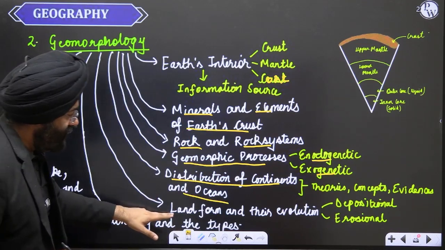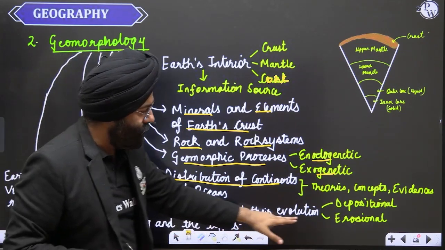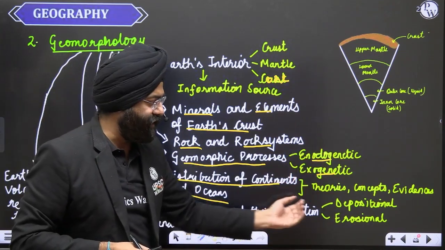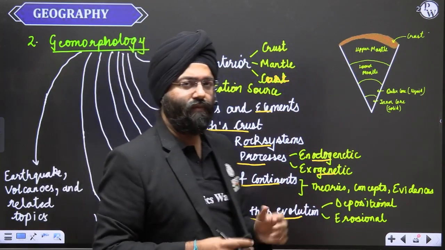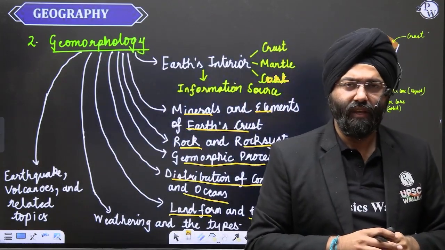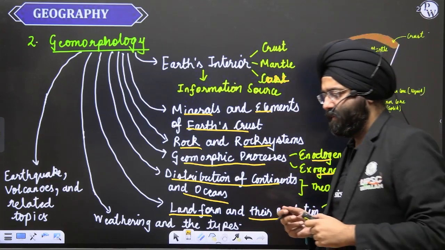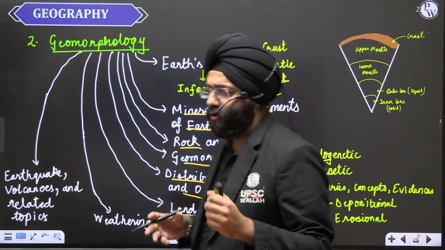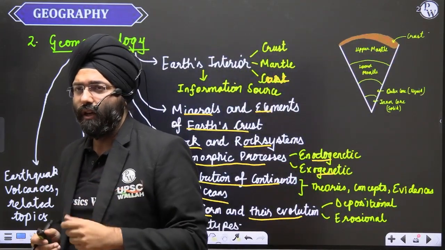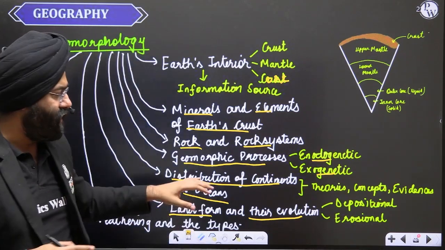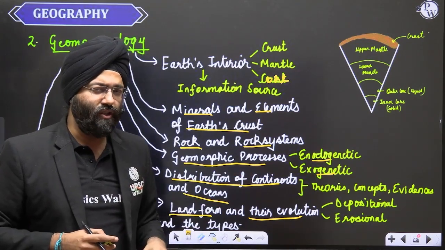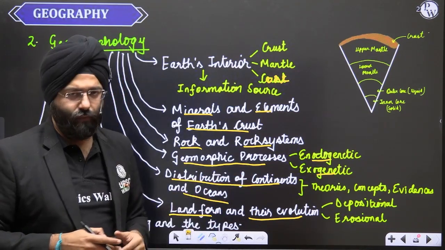Then we have the various landforms and their evolution, the depositional processes and the erosional processes that are taking place. So these are in themselves a wide list. Whether you're talking with respect to, let us say, wind erosion, whether you're talking with respect to sea erosion, whether we're talking about, let us say, karst topography, all these things become a very important ingredient while we're dealing with the depositional or the erosional landforms.